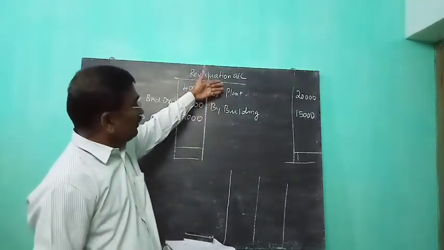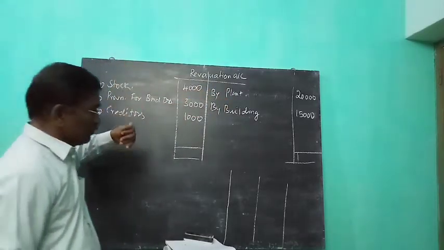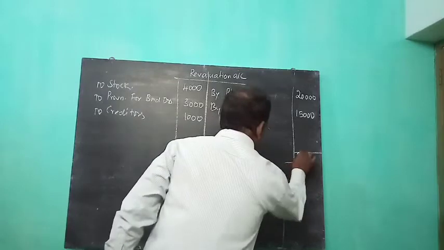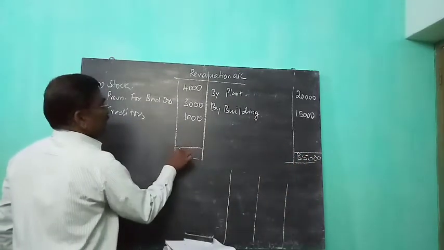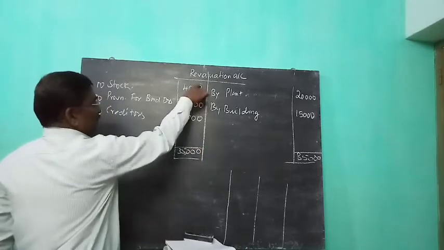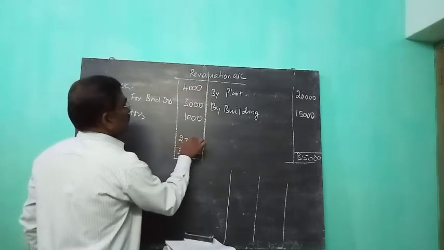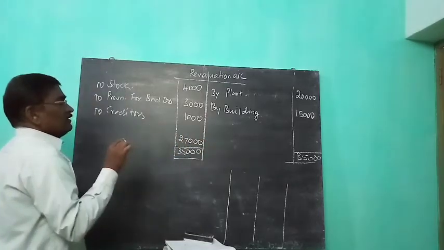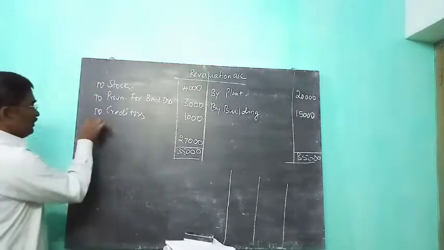So gain items are credited in the revaluation account and loss items are debited in the revaluation account. The total here is 35,000. Now you subtract the three items, so the balancing figure is 27,000. When the balancing figure comes on the debit side of revaluation, that is profit on revaluation.